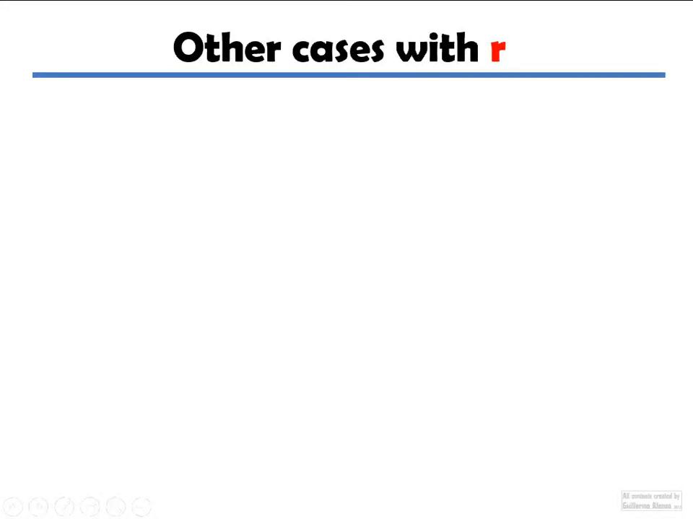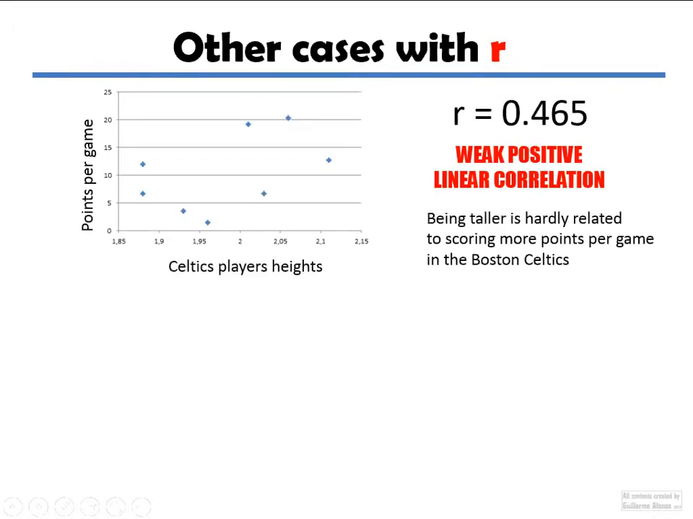We're going to start by looking at other cases with R. You remember the basketball, Boston Celtics players, points per game, etc. Here's a chart, and out of the data you figured out that you got 0.465. Is there a linear correlation? I would say no. If you really want to, you can say there's a weak positive linear correlation. That would mean that being taller hardly relates, perhaps a little bit, to scoring more points per game in the